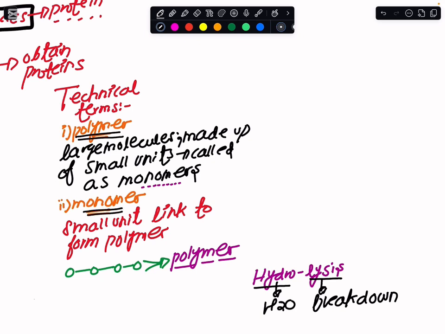If I were to give you an example from daily life, the room in which you are sitting has walls. Just imagine that this wall is a complex structure; in terms of monomer and polymer, I would name this the polymer.